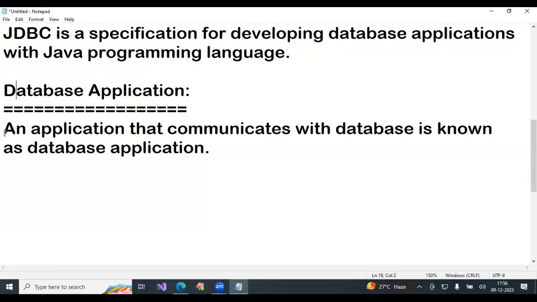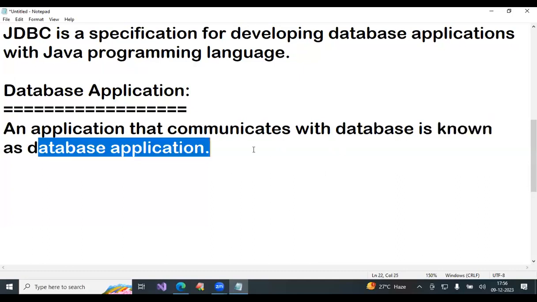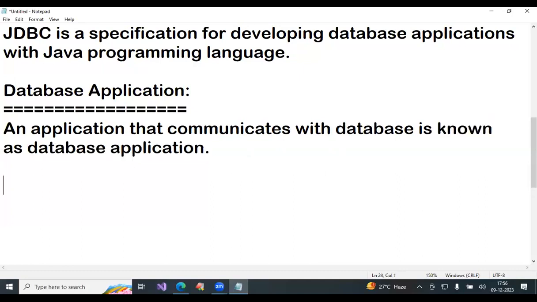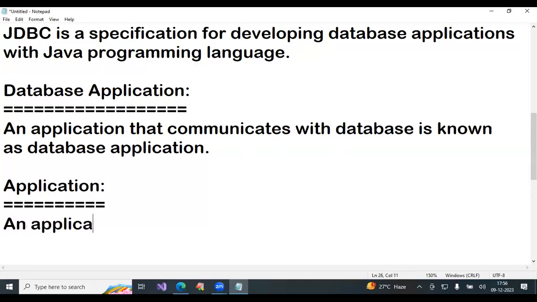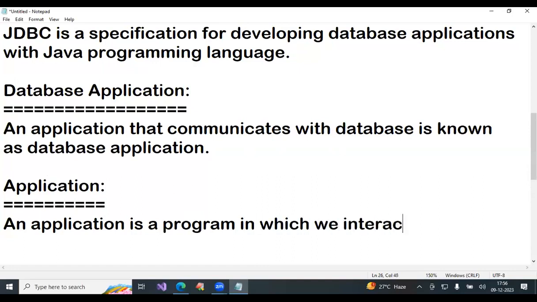An application that communicates with the database is known as a database application. Now, what is an application? An application is a program with which we interact on the desktop.